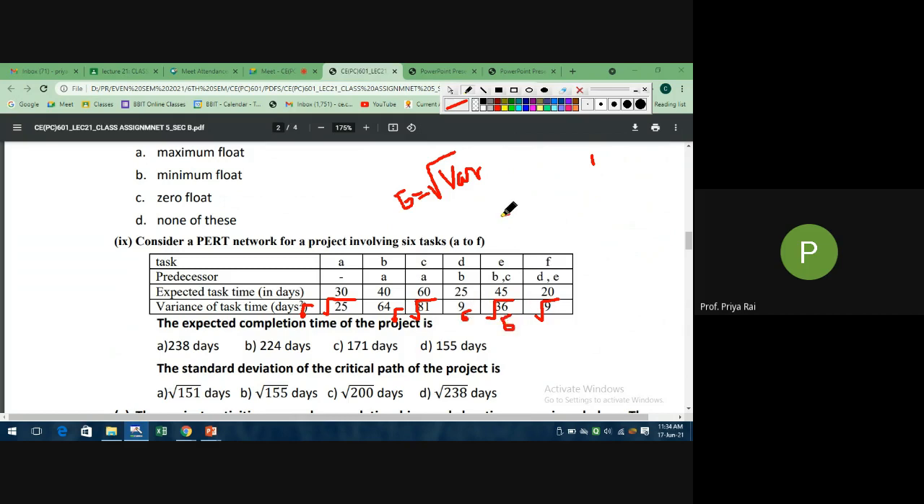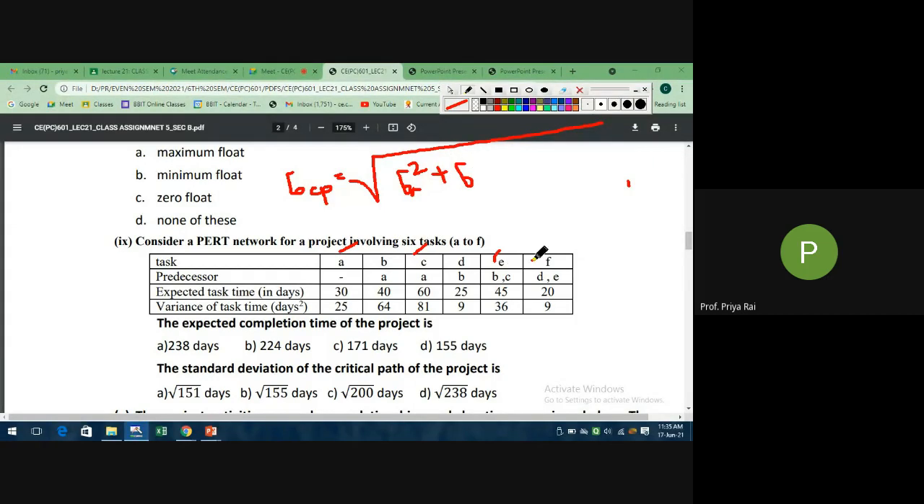Then what will we do? What was the standard deviation formula of the critical path? Sigma CP is the square root of the summation of sigma squared of the critical activities. So here it will be sigma A squared plus sigma C squared plus sigma E squared plus sigma F squared, as A, C, E and F are the critical activities.